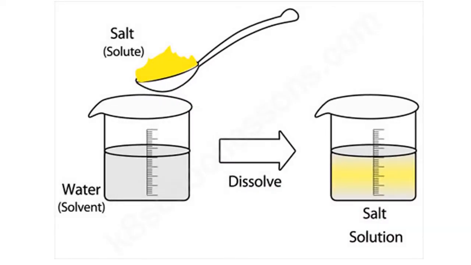We have salt, we have water. Now here salt is available in less proportion. So the substance or the component which is available in the less proportion is known as a solute, whereas the substance which is present in larger proportion is known as solvent. And when we mix these two things, that is the solute and the solvent together, the final result which we get is the solution. See, here we have mixed salt with water. Salt dissolves in water and then we get salt solution.